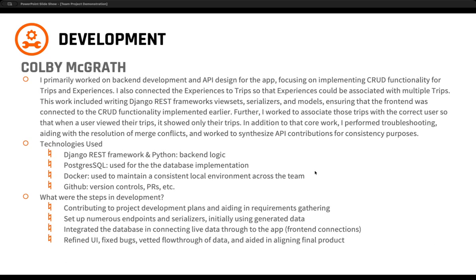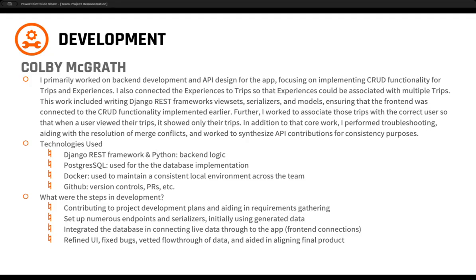Moving on to Colby's development contributions. Colby was primarily tasked with working on the back end of the application, so that's the API design, specifically around the CRUD functionality for trips and experiences. He also contributed to several other places of the application, and then did some work to help make sure that we were moving through our conflicts and standardizing our API as well. It's the same standard tech stack that the rest of us use, so the Django backend, the PostgreSQL for data storage, the React front end, Docker for local environment and development, and then GitHub for version control.